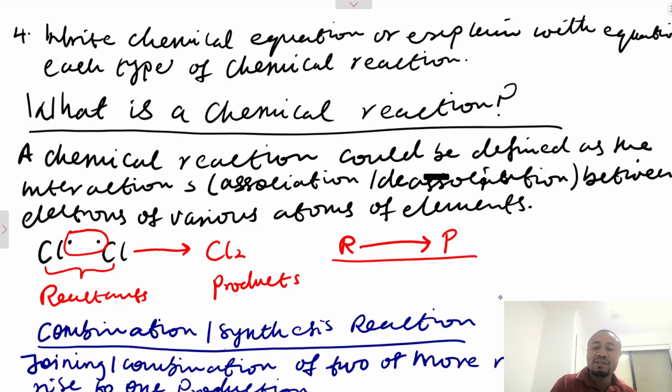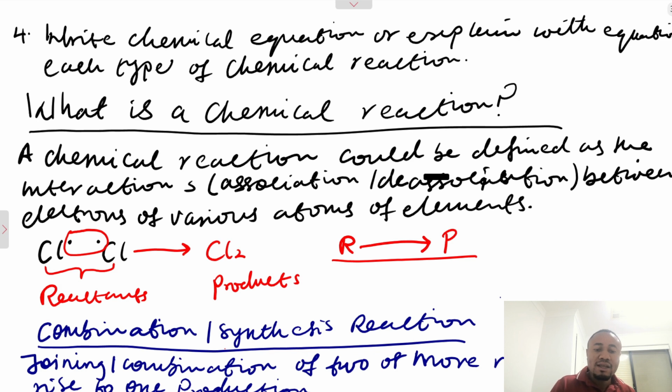We say that a chemical reaction could be defined as interaction between electrons of various atoms of elements to give rise to a product. So the atoms interacting are called reactants, while the outcome is the product. Then we have already explained the definition of a combination reaction. We say it is either joining or combining two or more reactants to give rise to a product.